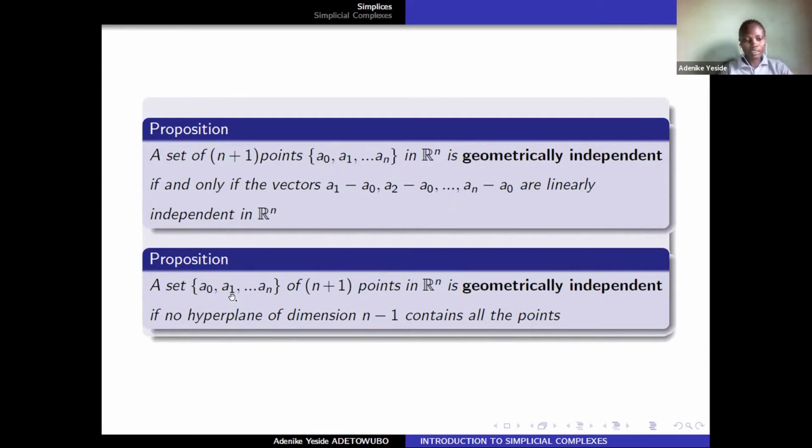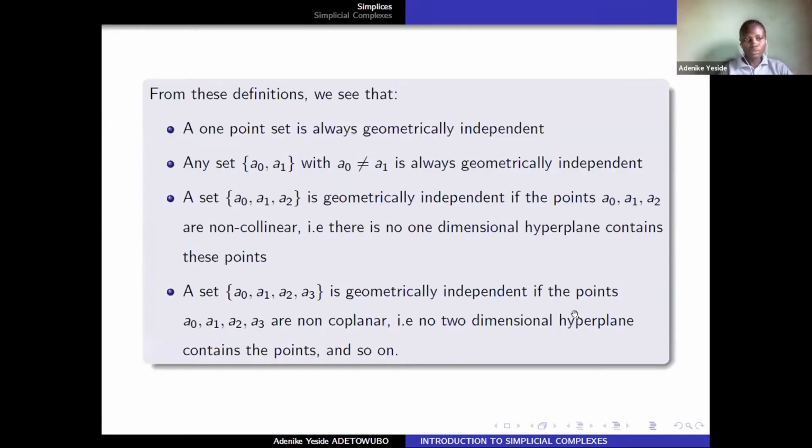And I have another proposition. A set of n plus 1 points in Rn is also geometrically independent if no hyperplane of dimension n minus 1 contains all the points. So from these definitional propositions, we see that a one-point set is always geometrically independent.